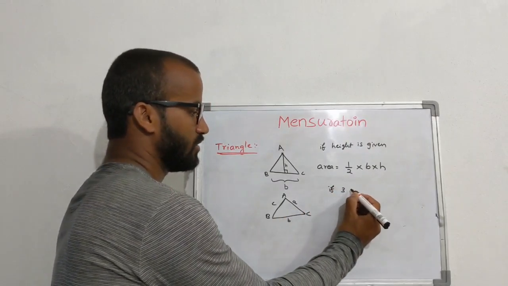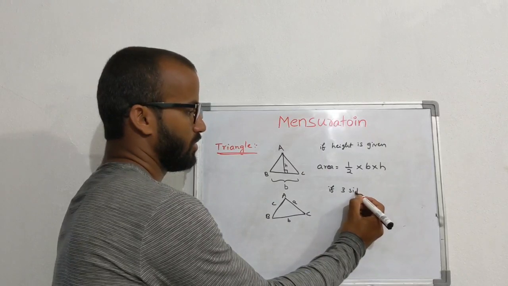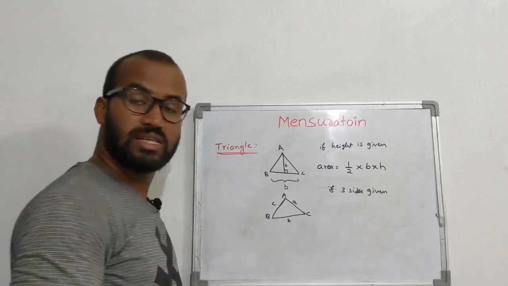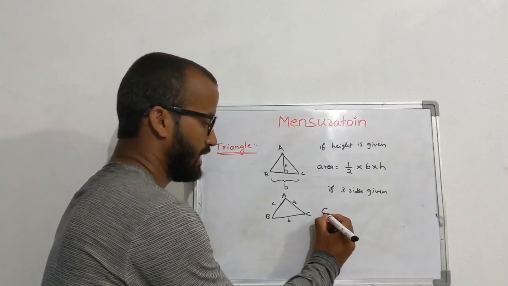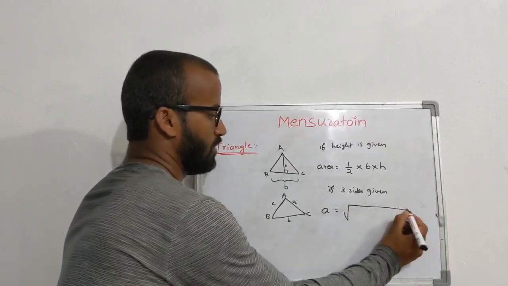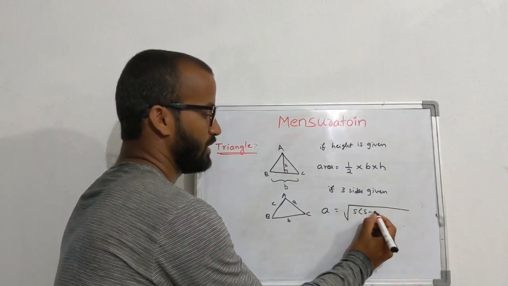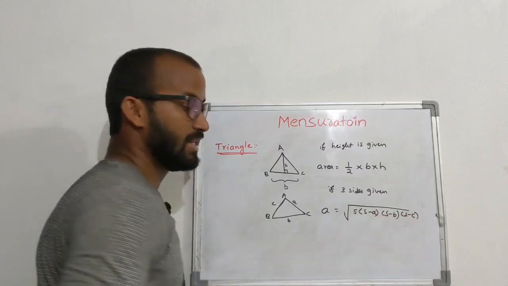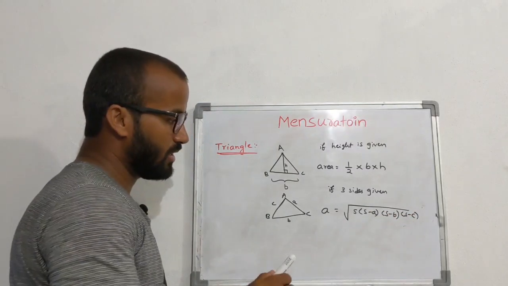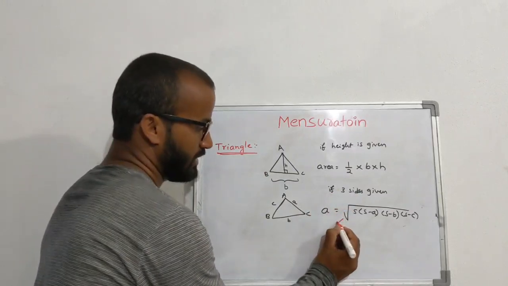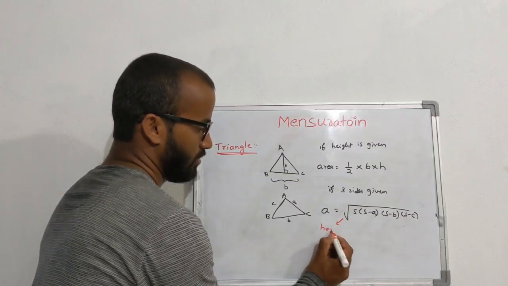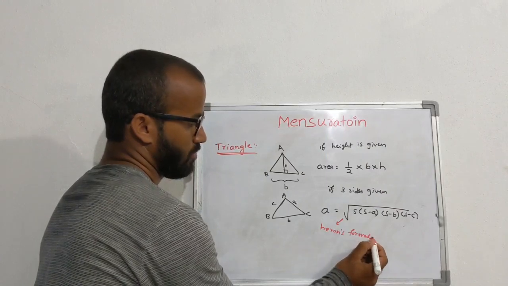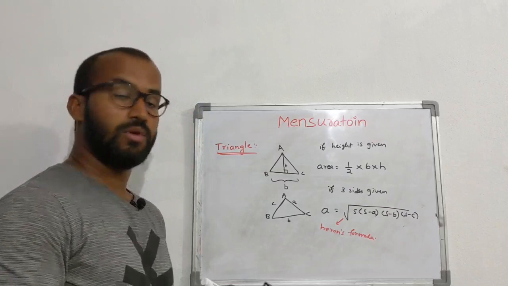If 3 sides are given, then the area is equal to under root S into S minus A, S minus B, S minus C. This is called Heron's formula.